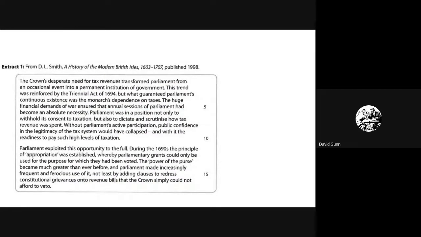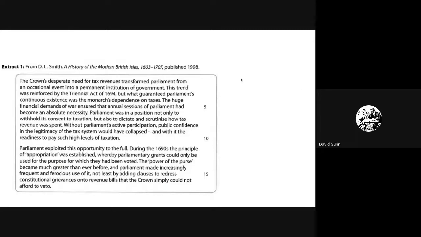Here is extract 1. I'm not going to read through this. You can read through it on your own. And what you can do is pause the video and read through it and try and do this yourself. So you could put a bullet point. What do you think the overarching argument is? You could highlight key quotes or note down key quotes, and then think of own knowledge to support or challenge. So if you want to do that, you could pause the video now and have a go at doing those things.